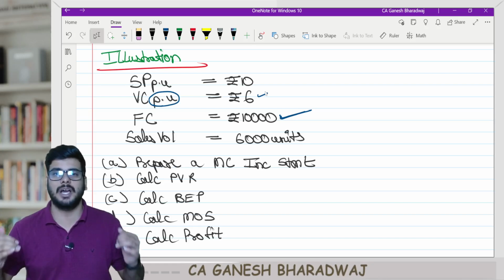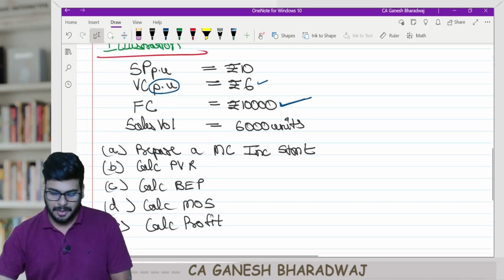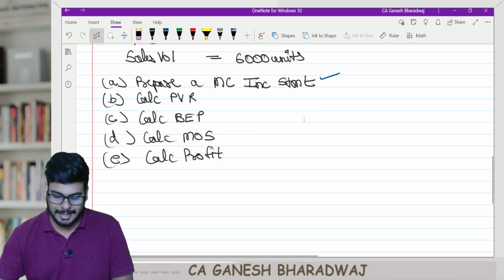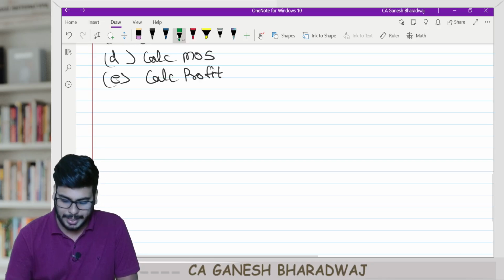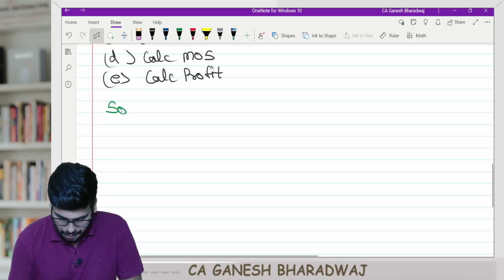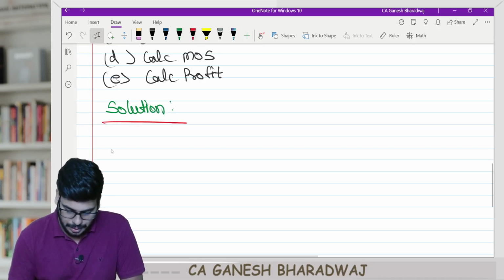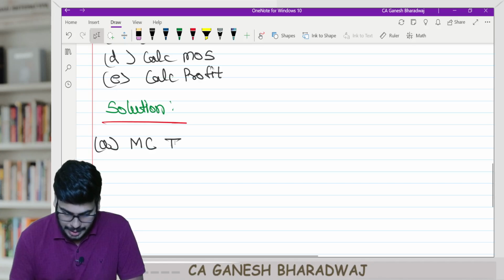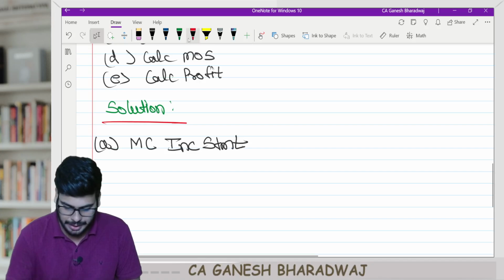Place yourself, we are in a chapter that deals with decision making. Now, first, they have asked you to prepare something called a marginal costing income statement. First, let's do that. I'll write down here, solution: a marginal costing income statement. Let us see how to prepare this marginal costing income statement.